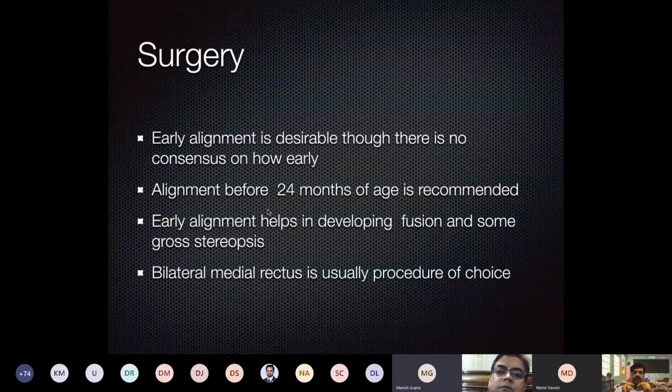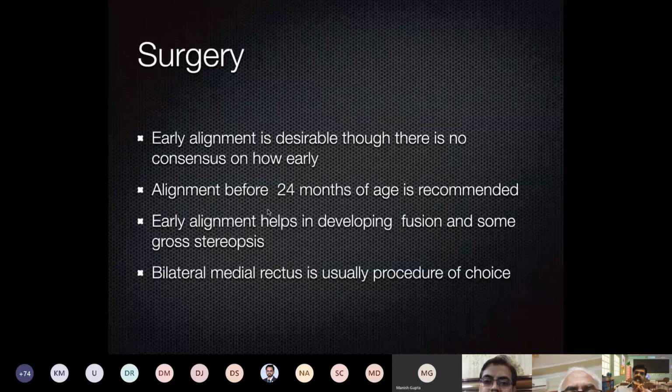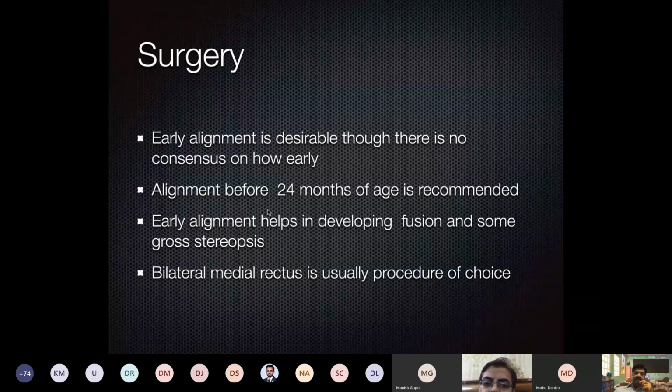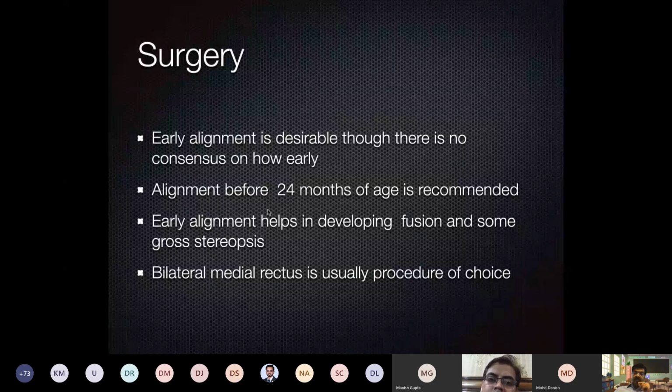Now, the important part of the management is the surgery. Early alignment is desirable, and the consensus is that it should not be beyond 2 years of age for infantile esotropia, as early as possible. Otherwise the amblyopia that sets in will be very dense and difficult to treat later on.